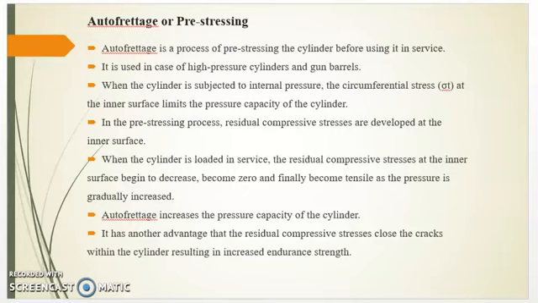In the pre-stressing process, residual compressive stresses are developed at the inner surface. When the cylinder is loaded in service, the residual compressive stresses at the inner surface begin to decrease, become zero, and finally become tensile as the pressure is gradually increased. Autofrettage increases the pressure capacity of the cylinder. It has another advantage: the residual compressive stresses close the cracks within the cylinder, resulting in increased endurance.